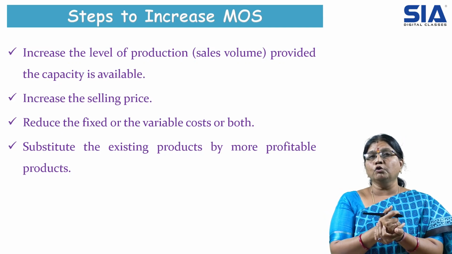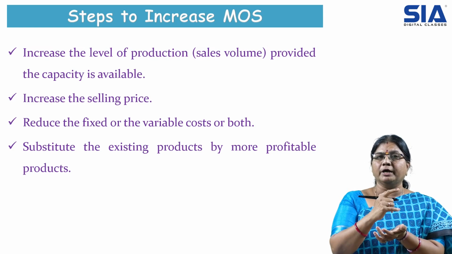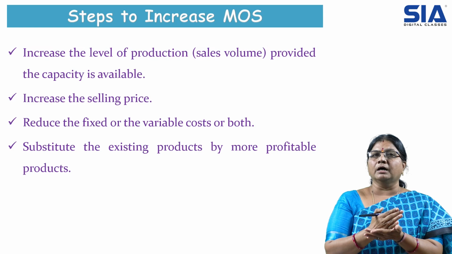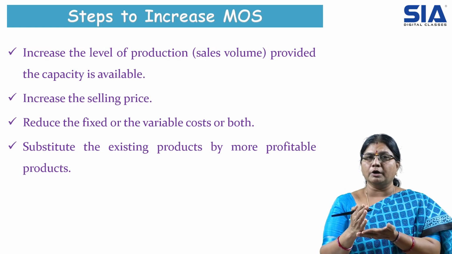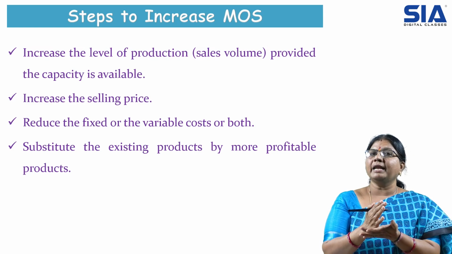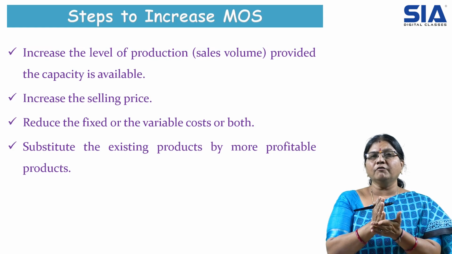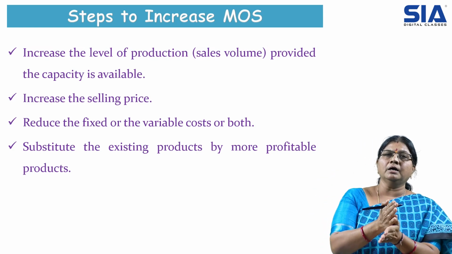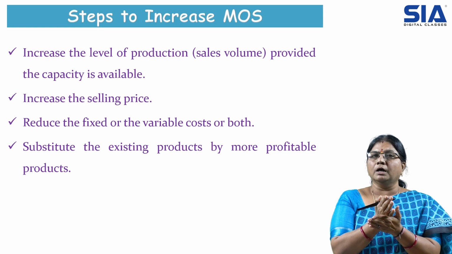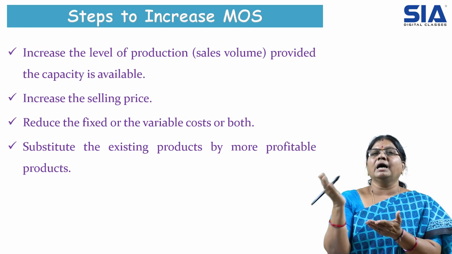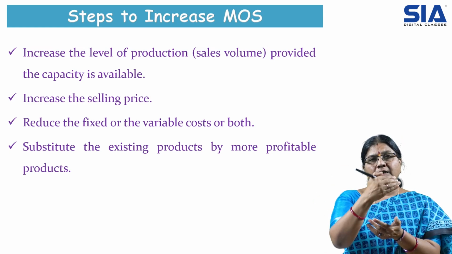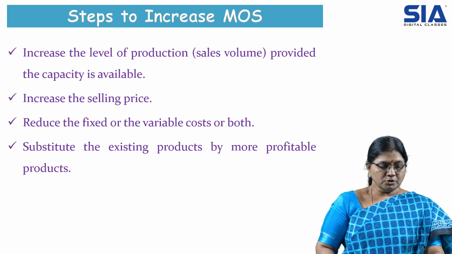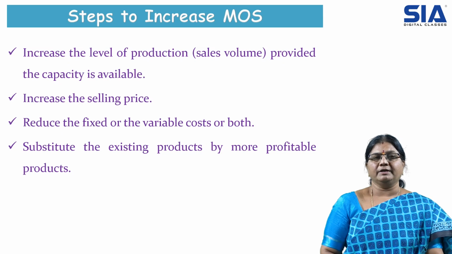As I told you, we need to check each and every product in our product line or product mix, whether we are earning profits on each product or not. If we find that one of the products is not earning any profits, we can substitute it with another product, provided the inputs and the investment levels are reasonable, so that we can increase our profit.